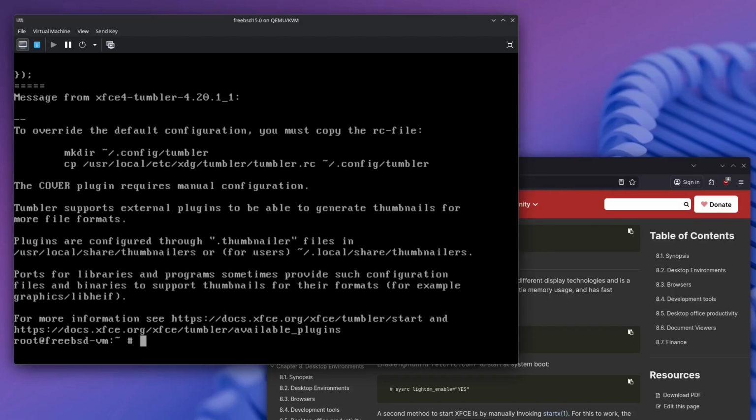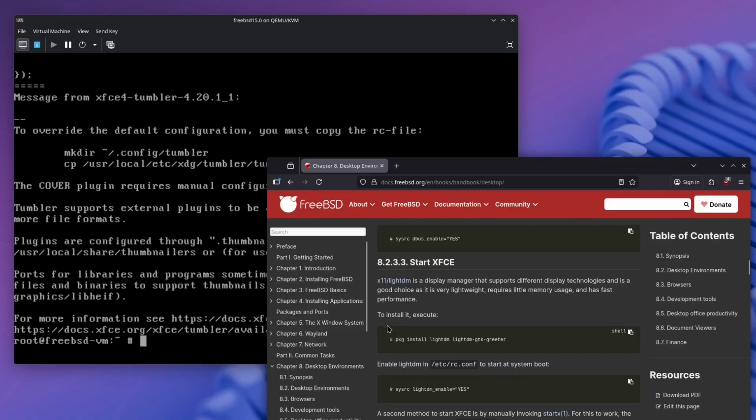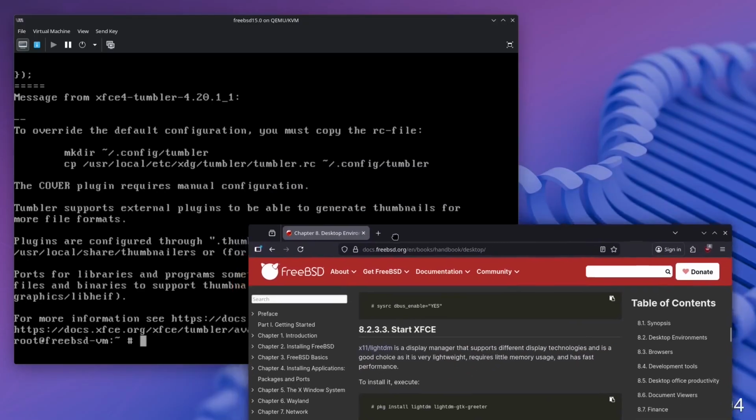Okay, so Xfce has been installed, and now I think we just need to start it. So it looks like, to start Xfce, we need this display manager. So let's install the required packages.